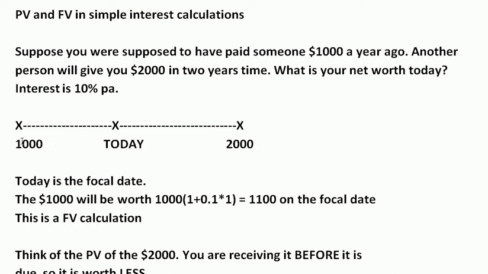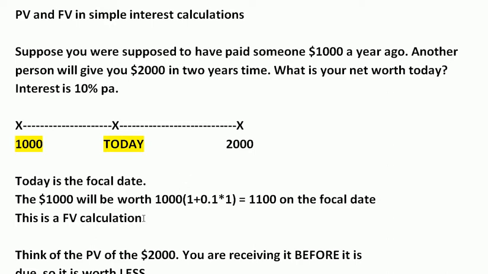Stand here at this $1,000 and think, well, today the focal date, that's in the future. So I need to use the future value formula. And it's going to be a greater sum, isn't it? Because it's got 1 year to increase in value.